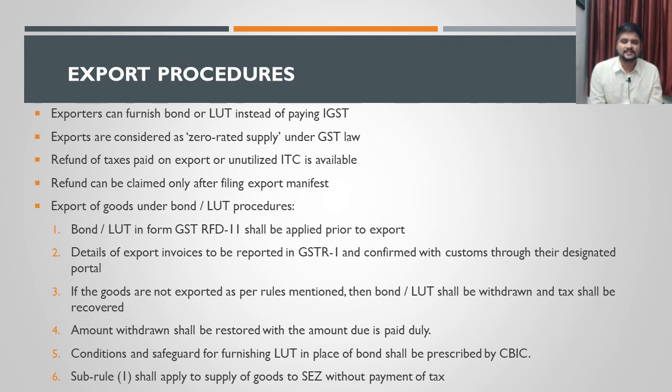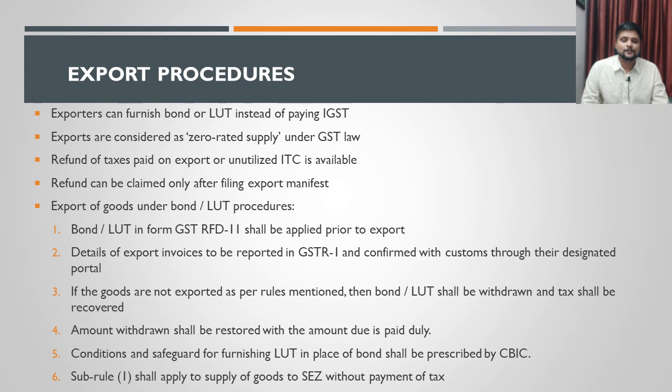What are all the procedures? One is, the bond or LUT has to be applied for in the form called GST RFD 11. This is the form in which the exporter can apply for a bond or LUT, and this application should be made before the export, not after the export. He cannot apply for this bond or LUT after. Before export he has to apply for this bond or LUT, and when the goods are actually exported, he has to submit this bond or LUT if he does not want to pay the IGST upon export.